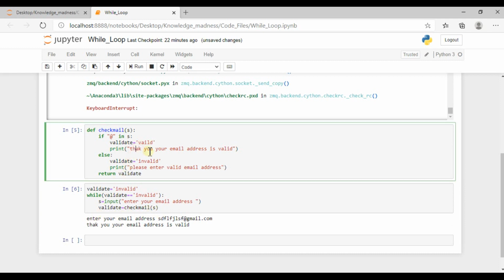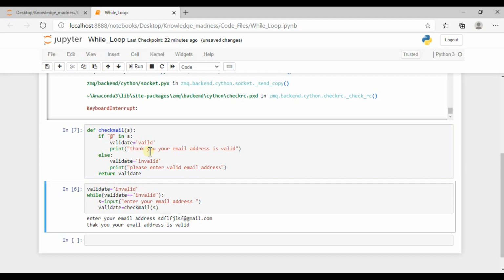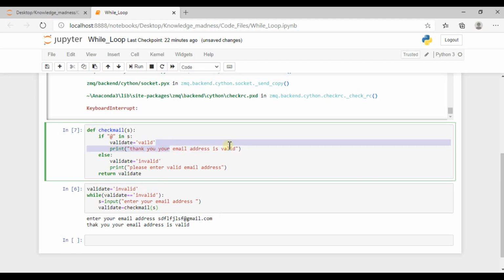Sorry, that was a typo mistake, and I'm running it again. So if I enter this string, it checks for this @, and if that @ is inside the user string, then it says thank you, your email address is valid.